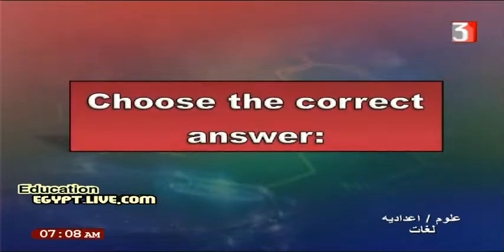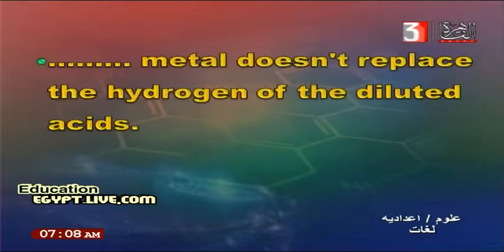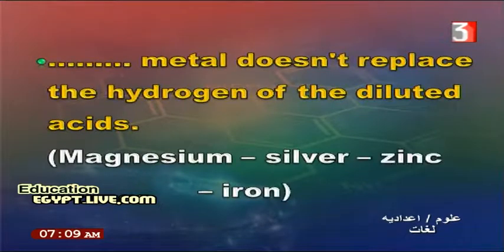Another question in our general revision: show the correct answer. Which metal doesn't replace the hydrogen of diluted acid: magnesium, silver, zinc, or iron? Again, we will search for the weak metal. The correct answer is silver, because silver is weaker than hydrogen.